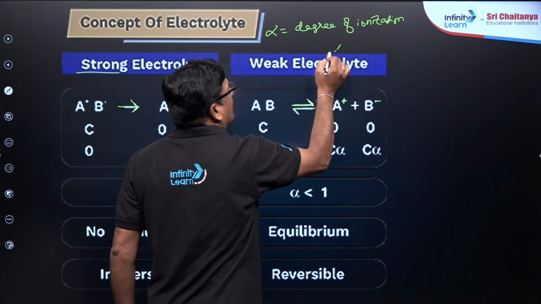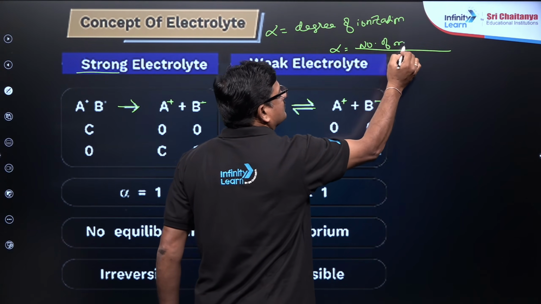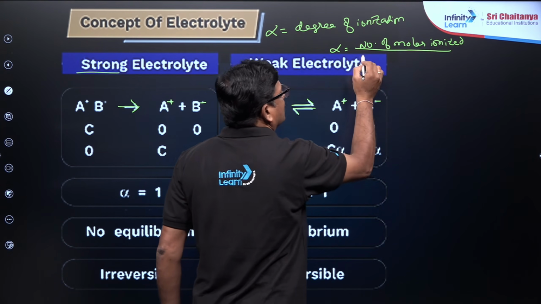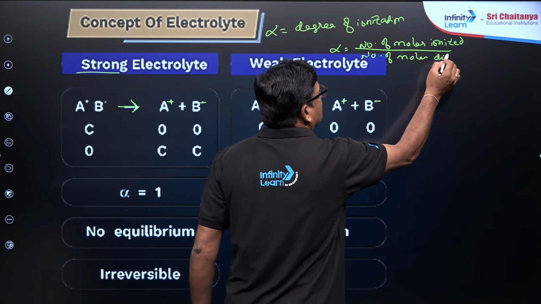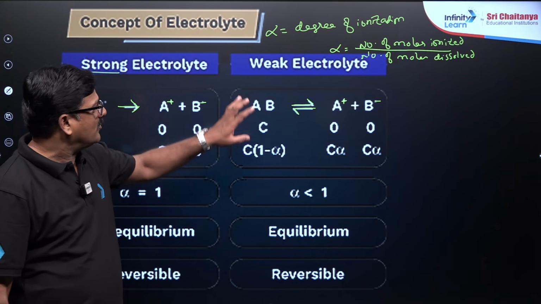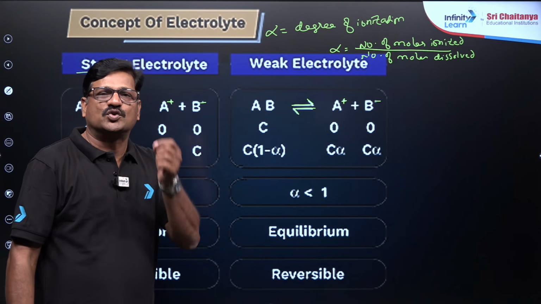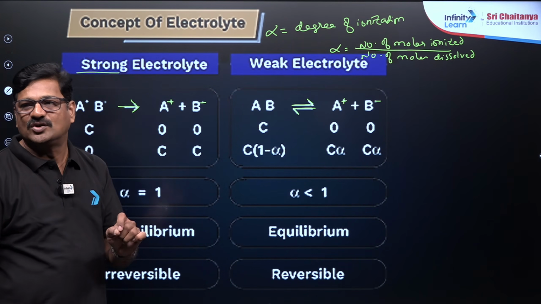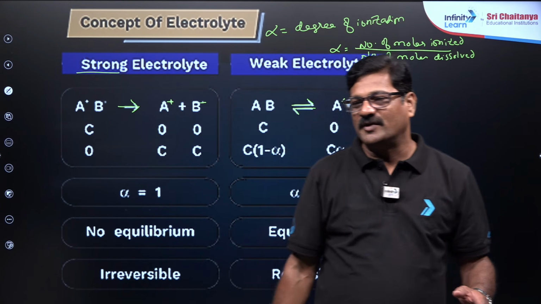So alpha में क्या होगा? Alpha is equal to number of moles ionized and number of moles dissolved. So maybe 100 molecules are dissolved, maybe 2 molecules are behaving like this. So 2%, alpha is going to be 2%. So mean to say alpha is going to be 0.2 हो गया.